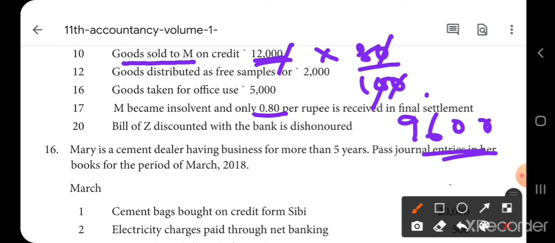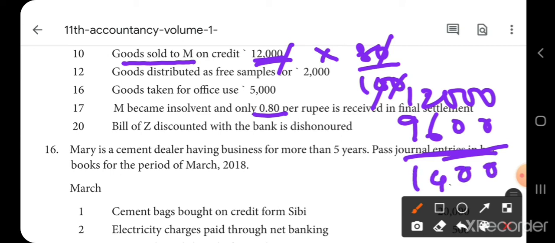9,600 only he is receiving by cash. Okay. Now, actually he should receive 12,000. So, 12,000 minus 9,600, the remaining 1,400 is treated as bad debts. That means you are not going to recover this 1,400 from M.